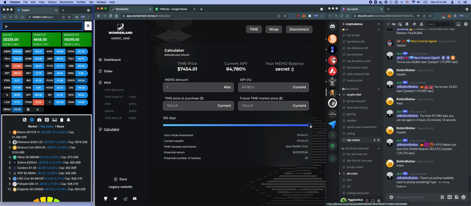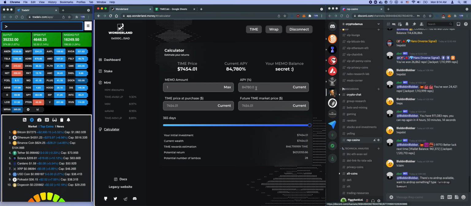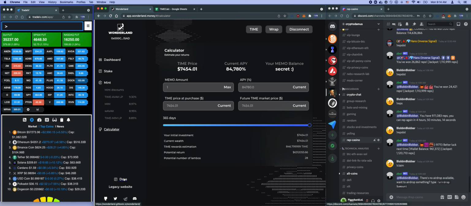Now, of course, this is not likely to happen because the price of time will fluctuate and the APY might potentially go down. If you want to know why they go down, you should look at the docs over here on their website, and it'll tell you how they calculated APY, how the market price of time can affect everything, right? Okay, let's go back, all the way back. This time, let's do an example where we change the price of time.